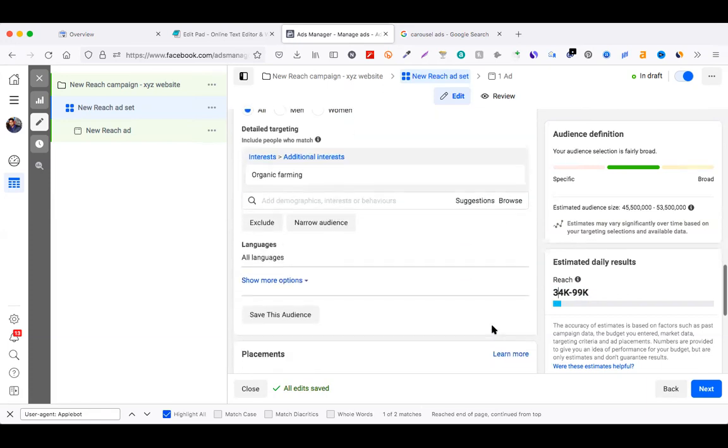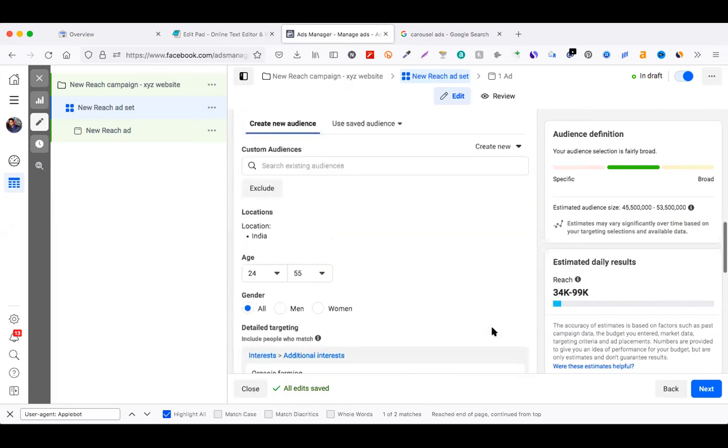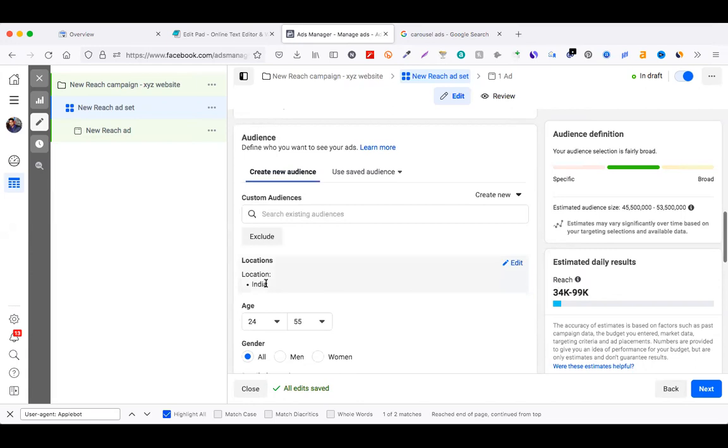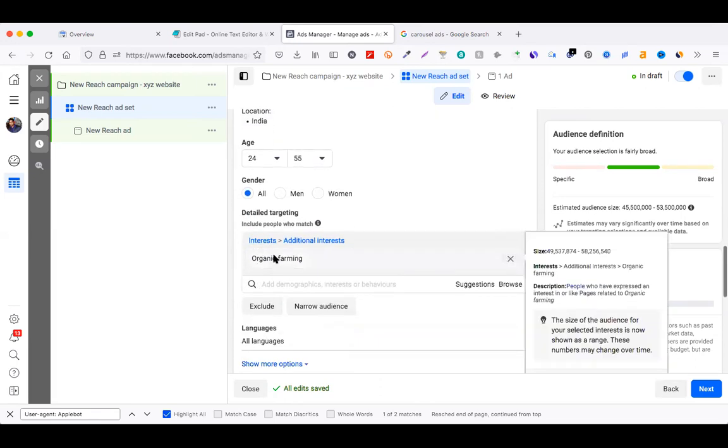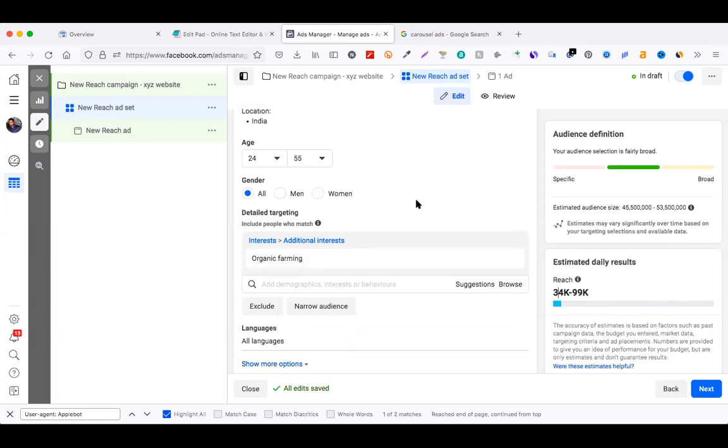So we have set, again I am showing you, the entire India, between 24 to 55 age, both men and women, and people who are interested in organic farming. So now we are only targeting organic farming people.